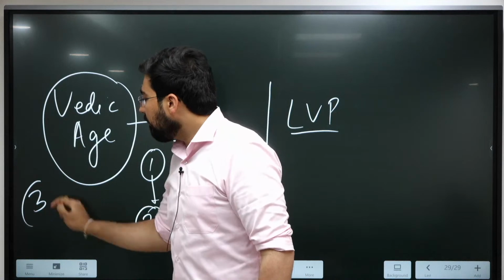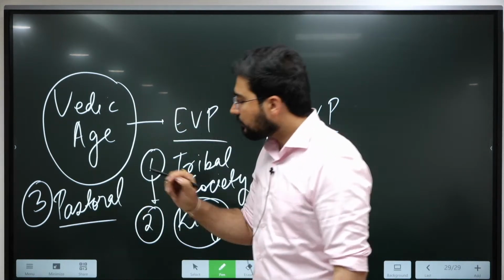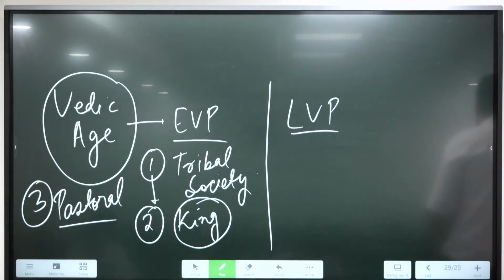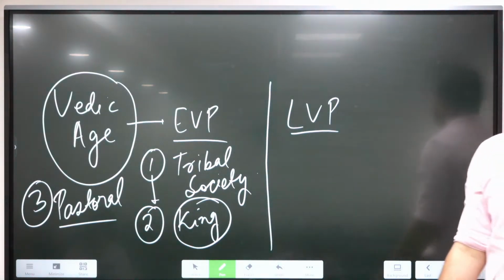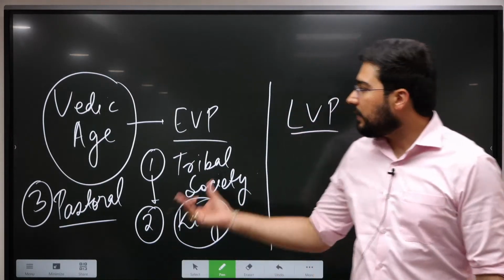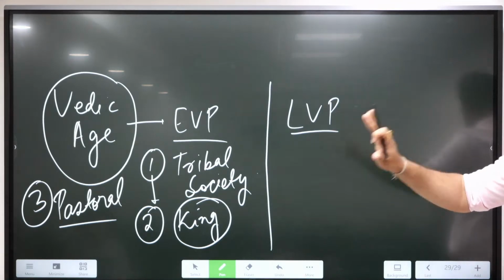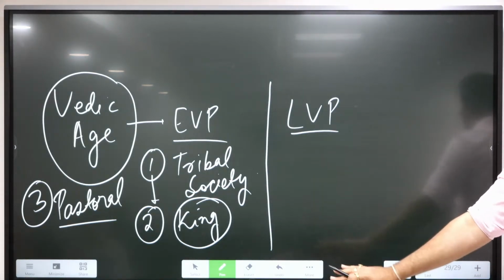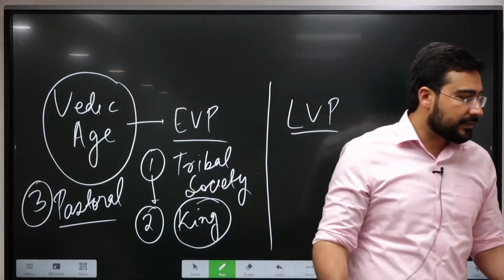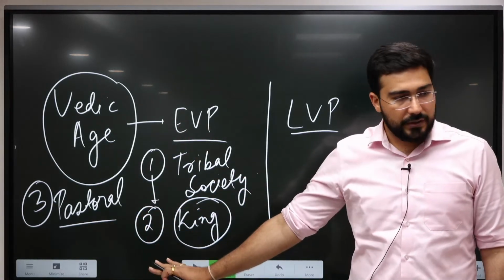At this point of time, society was mostly pastoral in nature. Pastoral means they were not having agriculture as such. They were dependent upon cow. That's why the importance given to cow even till today. It comes from which society? From the Vedic society, because this was the biggest possession that these people were having. Any kind of private property in land, it was non-existent. That's why it remained a pastoral society during this time.